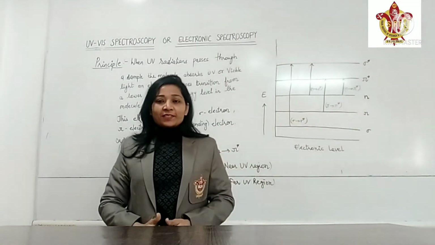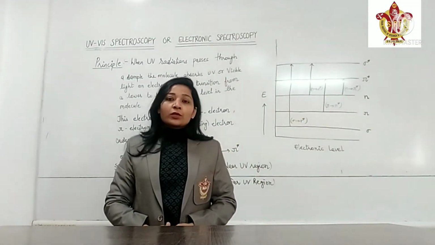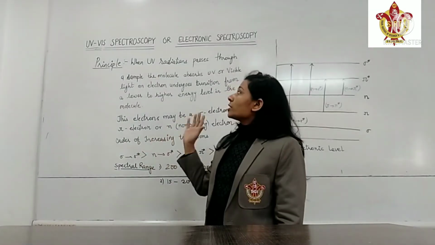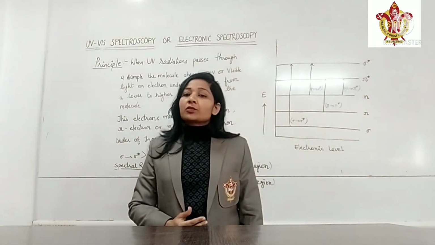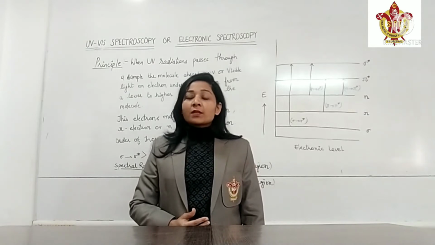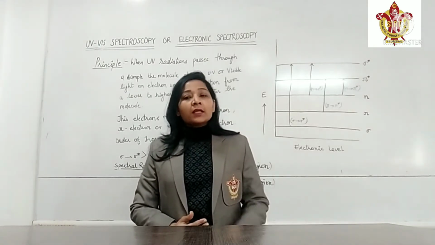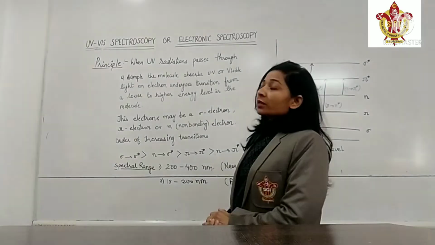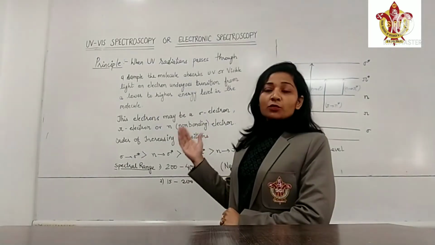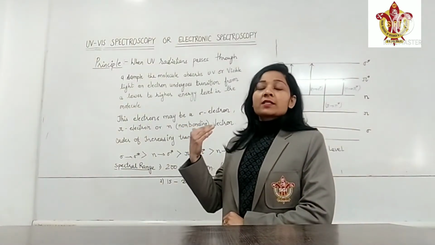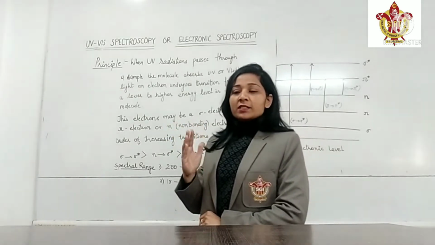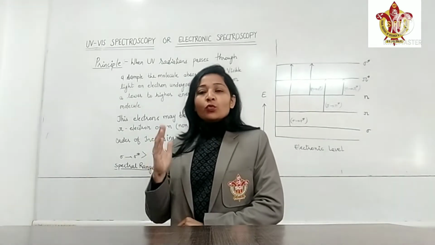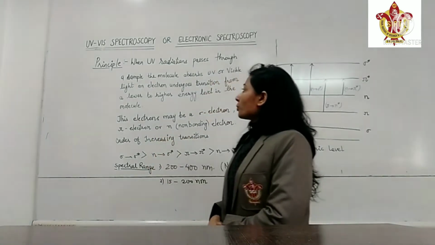Good morning, dear students. In today's class, we are going to study ultraviolet visible spectroscopy. That spectroscopy is also known as electronic spectroscopy. The reason behind this is that in ultraviolet spectroscopy, the transition of electron takes place from the lower energy level to the excited higher energy level. That's why, because of the electronic transition, we know it as electronic spectroscopy.